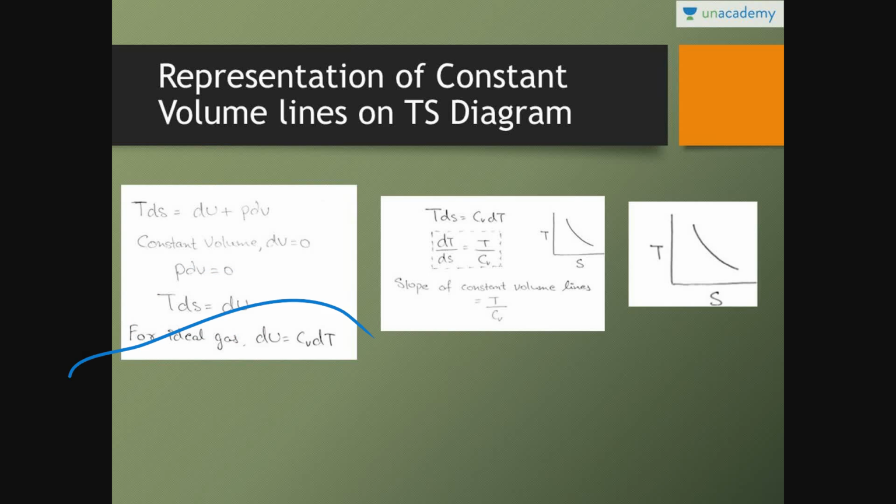In place of dU for ideal gas we can write Cv dT. So it's TdS is equal to Cv dT. For TS diagram, dT by dS is equal to T by Cv. So slope of constant volume lines is equal to T upon Cv.